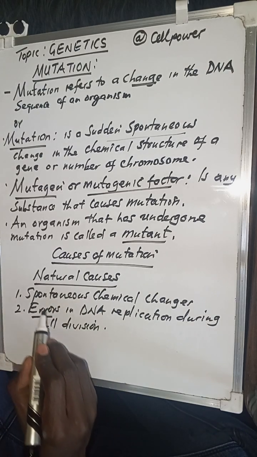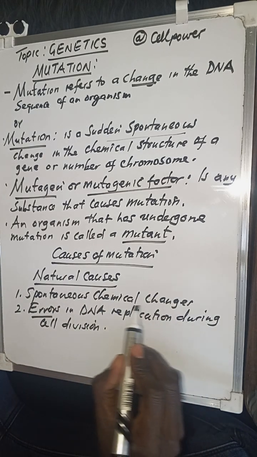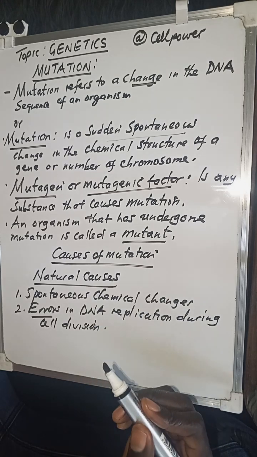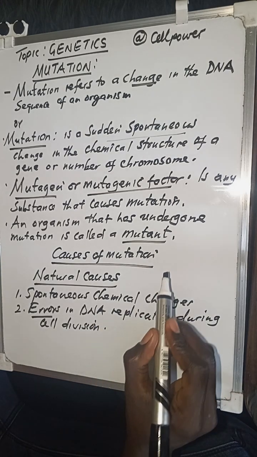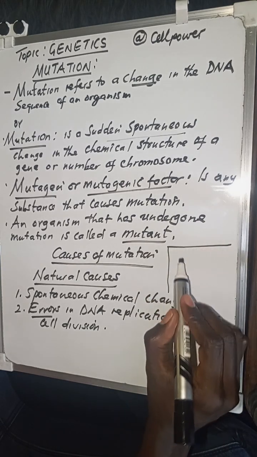Now I want to go back to spontaneous chemical changes. Inside your DNA, there are chemicals found there. Let me quickly tell you about them.